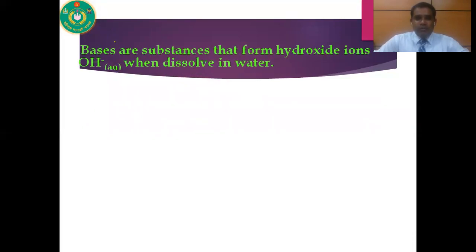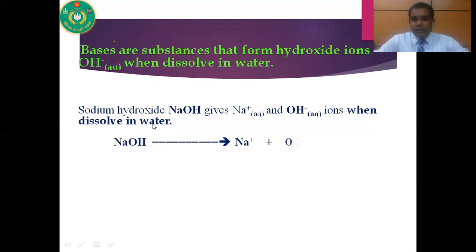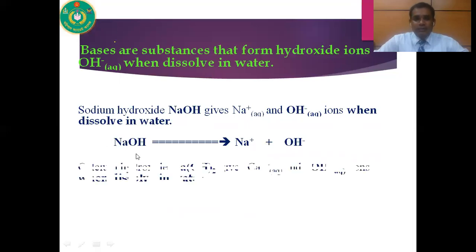So what is base? According to Arrhenius concept, bases are substances that form hydroxide ion. That means OH- ion is known as hydroxide ion. So bases are those substances that form hydroxide ion when dissolved in water. For example, sodium hydroxide, its chemical formula is NaOH. When sodium hydroxide dissolved in water, it produces Na+ and OH- ion. As it produces OH- ion in water, this is called a base.